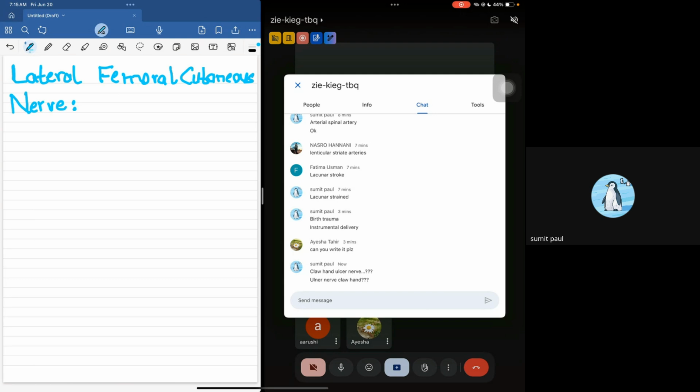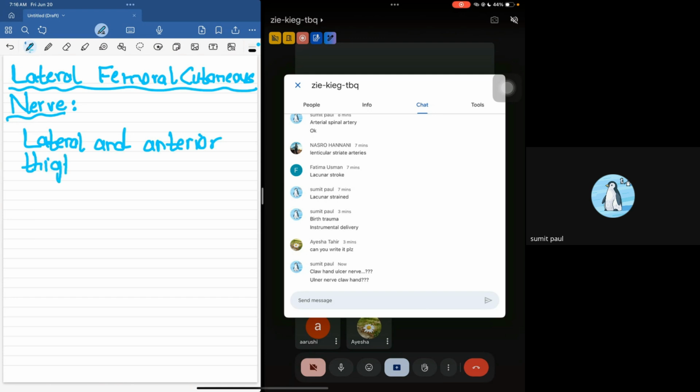When the lateral femoral cutaneous nerve gets affected, you're going to have decreased sensation of the lateral thigh. So there is going to be decreased lateral and anterior thigh sensation. Now, why is this important? It is important because it usually happens in people who are very obese or who wear tight clothing. So obesity, tight clothing, and pregnancy.